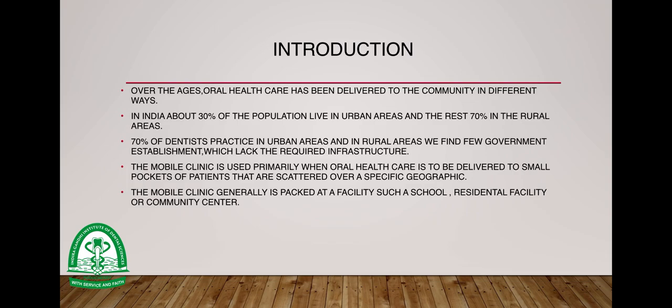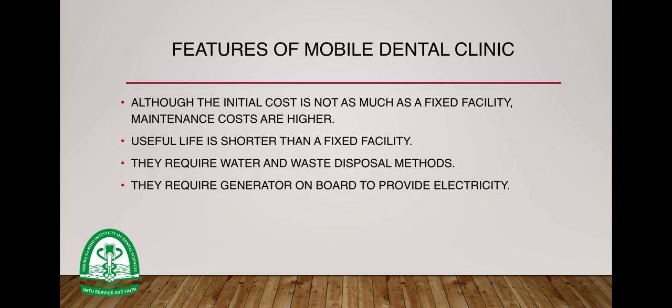In India, about 35% of the population live in urban areas and the rest in rural areas. But 70% of dentists practice in urban areas, and in rural areas we find few government establishments which lack the required infrastructure. The mobile clinic is used primarily when oral health care is to be delivered in small pockets of patients that are scattered over a specific geographic location. The mobile clinic generally is parked at a facility such as school, residential facility, or community center.